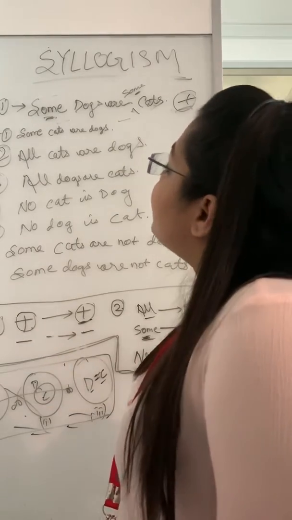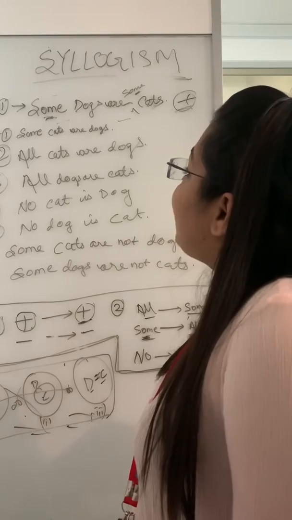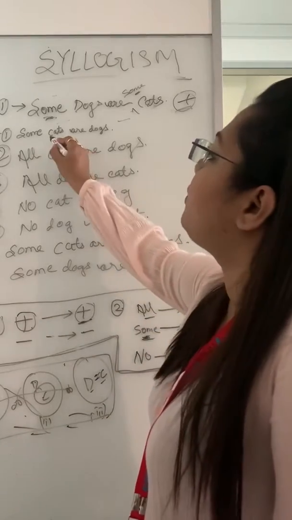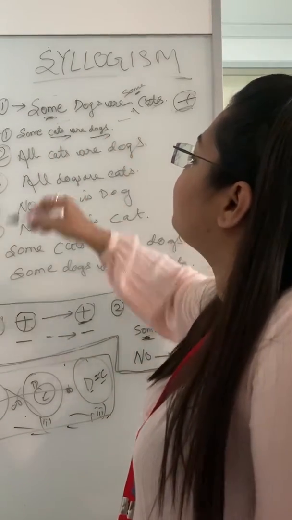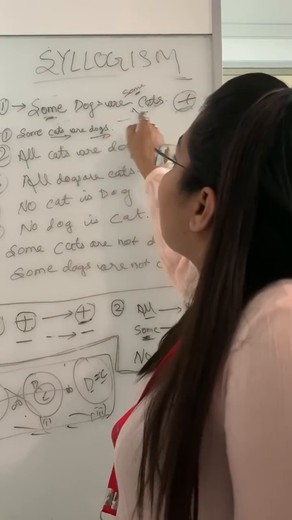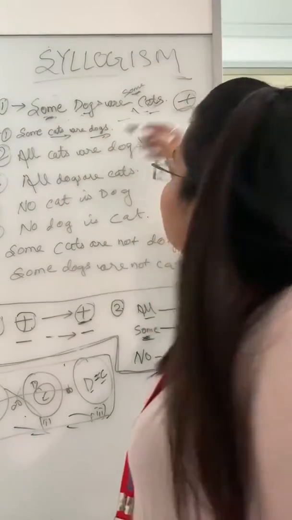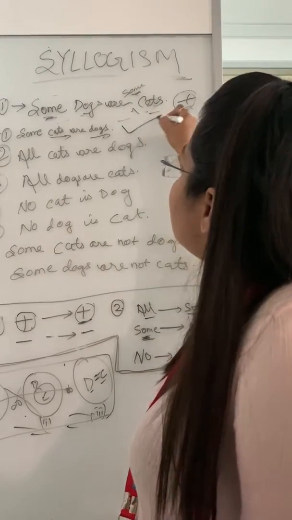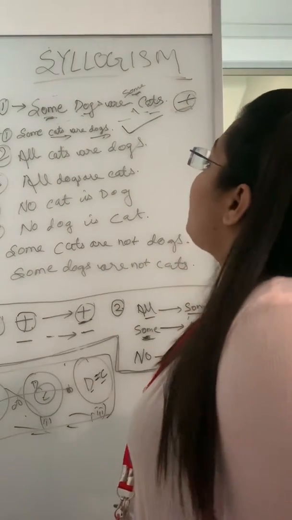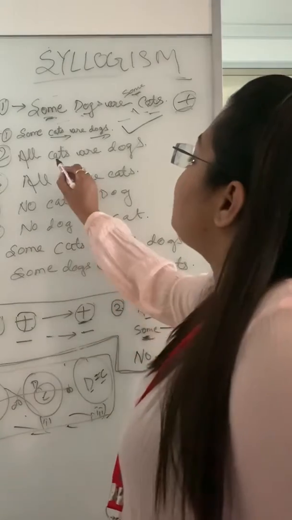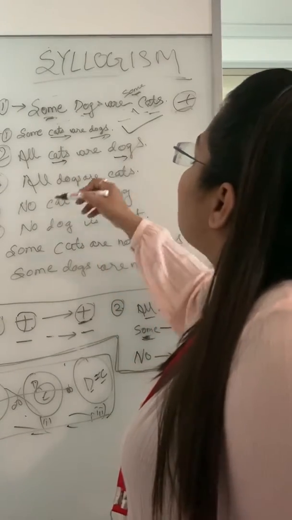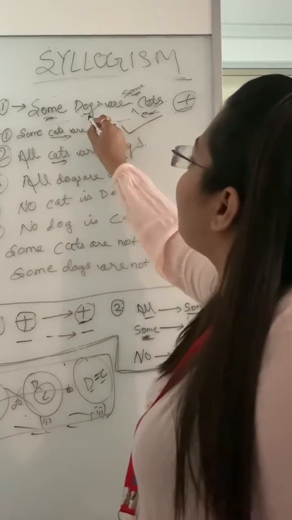So let's start with the first conclusion, which is saying some cats are dogs. This is going from cat to dog, so we also have to read from cat to dog. We read: some cats are dog. It's the same thing, so this conclusion is correct. The next is all cats are dog. Again, we read from cat to dog.